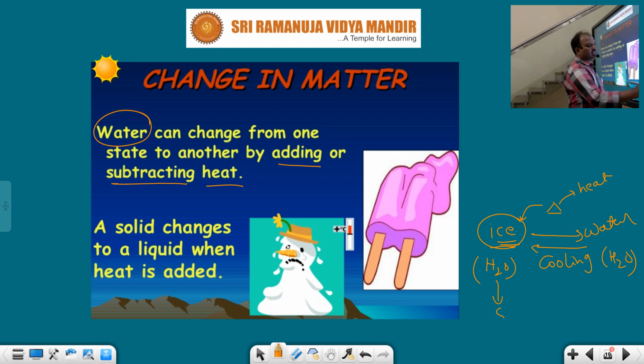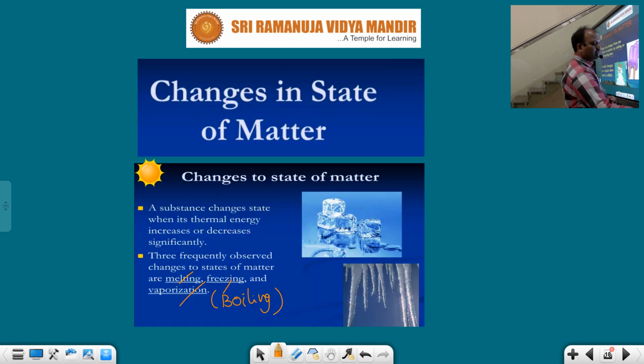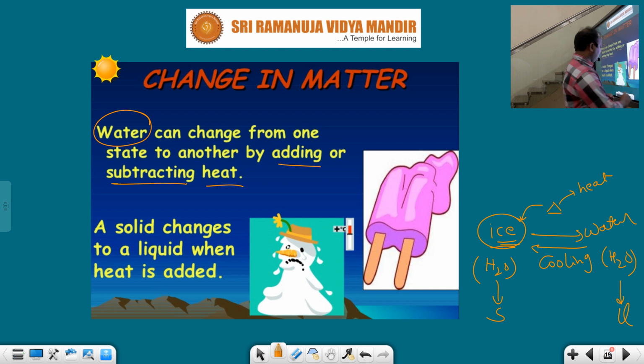Ice is present in which state? Solid state. Water is present in which state? Liquid state. State of the matter only changes. That is the important phenomenon involved here. Okay, students, that's why water can change from one state to another state by adding or subtracting heat.